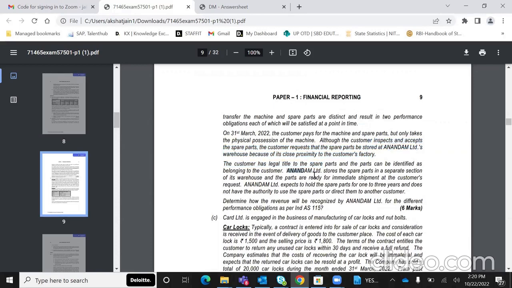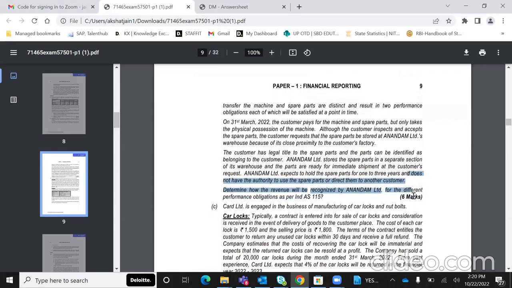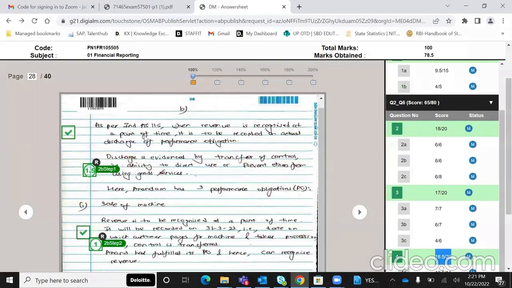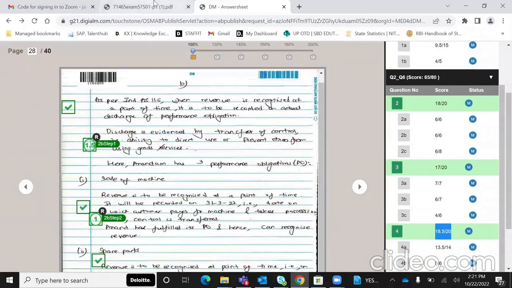इधर लिखा है कि Anandam stores the spare parts in a separate section of the warehouse and they're ready for immediate shipment whenever the customer wants. And Anandam doesn't have the authority to use the spare parts or direct them to another customer. So, we've been asked to determine how revenue will be recognized for the different performance obligations. So, इसमें पहले इंडेक्स 115 का लिखो कि how, क्योंकि they asked about revenue recognition और इस केस में आप देखोगे कंट्रोल जब ट्रांसफर हो रहा है तब आपको रेवेन्यू रिकॉग्नाइज करना है.